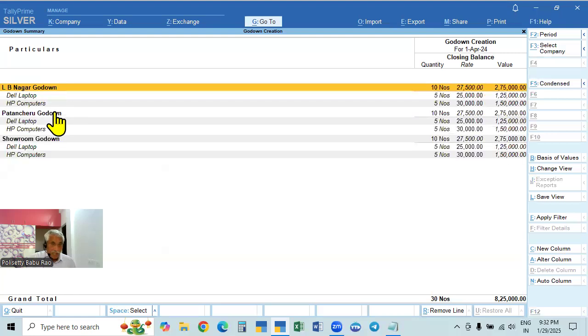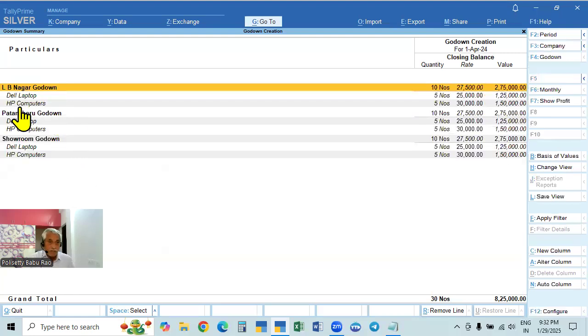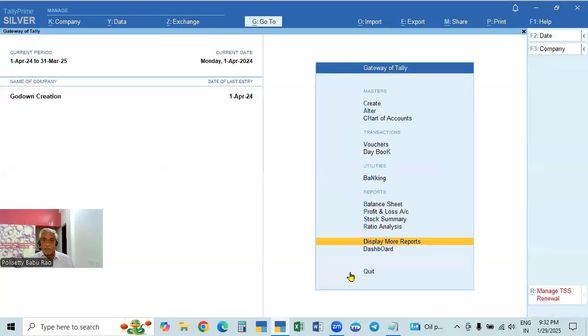If you click Alt F1, for each item, what are the godowns? List in the godowns, stock in the godown. Here, each godown, stock of items. So as shown, in every godown there are 5 numbers each. Okay. So this is what we created, and we purchased goods. Now we make a sales entry. And the next part, in the next video, we will take up some other thing.